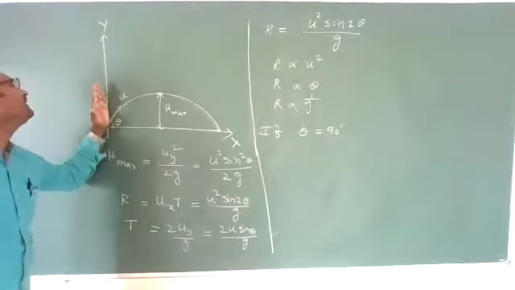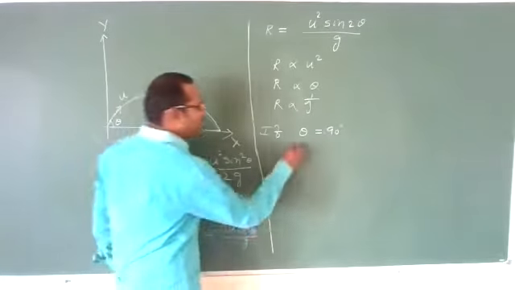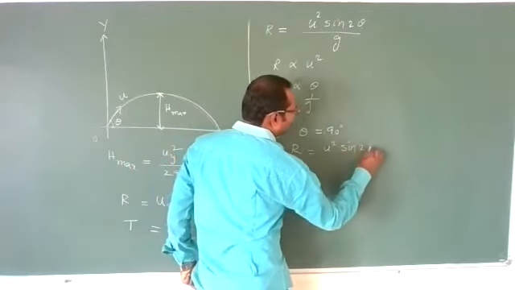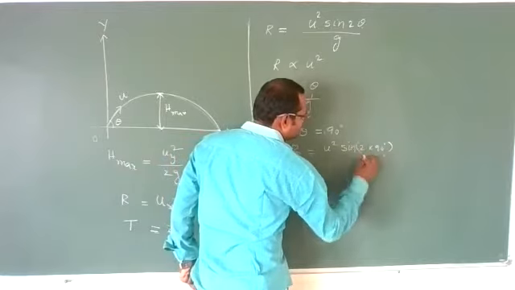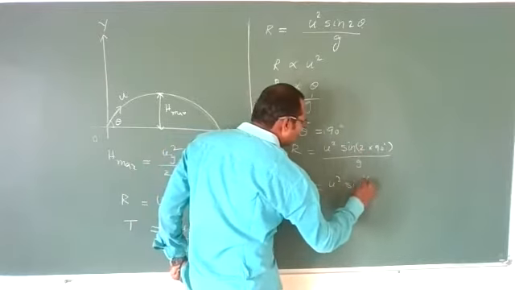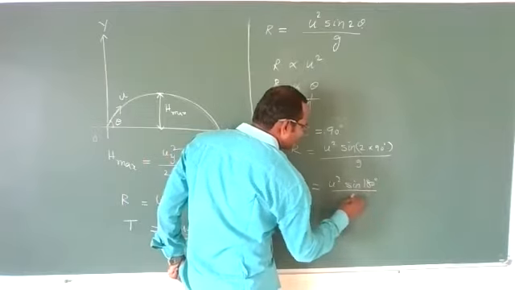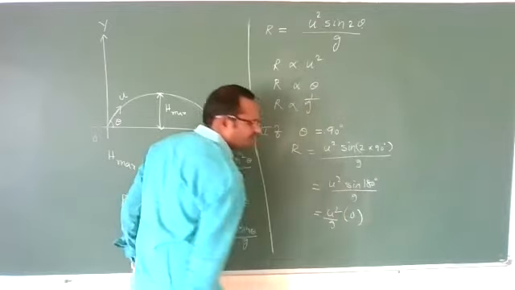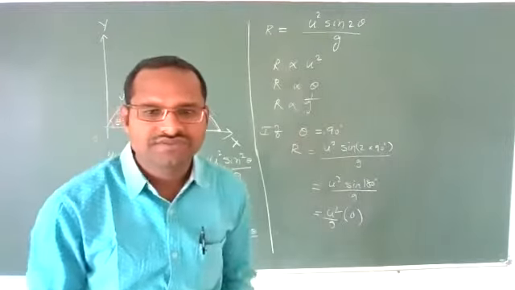This theta is equal to 90 degrees, like this I am projecting. Then what happens to the range? Range will become u square sine of 2 times 90 degrees by g. Correct? u square sine of 180 degrees by g. We know u square by g, sine 180 is 0. Sine 180, how much?